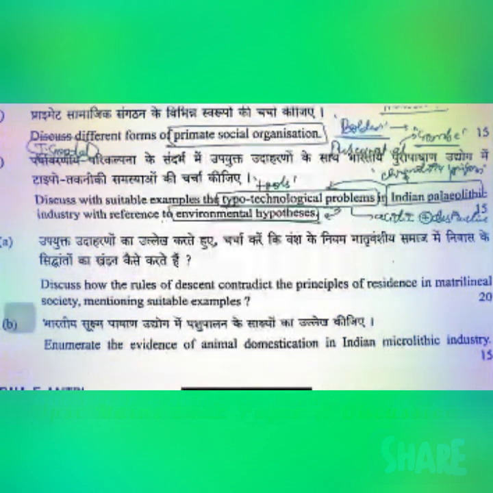Okay. Then please remember, here they are not asking about the Paleolithic industry. They are indirectly asking about it. When you look at the components here, you can talk about the Indian Paleolithic era, then you can talk about the type of technology that is used here. Then after that, you directly get into the problems vis-a-vis the environmental hypothesis. That context should not be mixed, right? Then moving on to the next question.